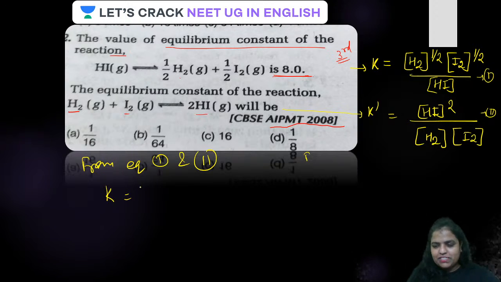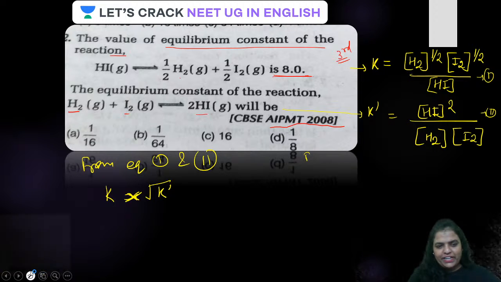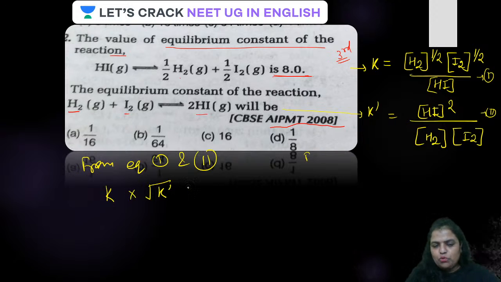So guys, can we say that K is equal to what? K into square root of K dash, because ये reciprocate हो रहा है, HI उधर नीचे, इधर HI ऊपर, वो भी स्क्वायर. Therefore can we write this as K into square root of K dash is equal to 1. They are going to get cancelled. ठीक है ना? ठीक है.